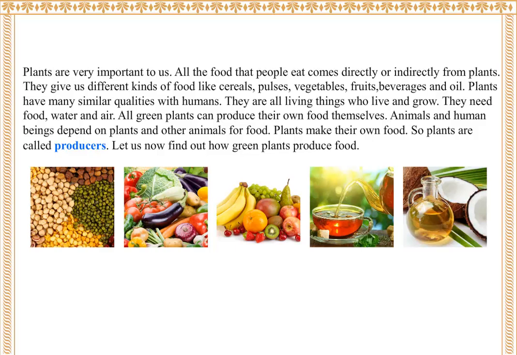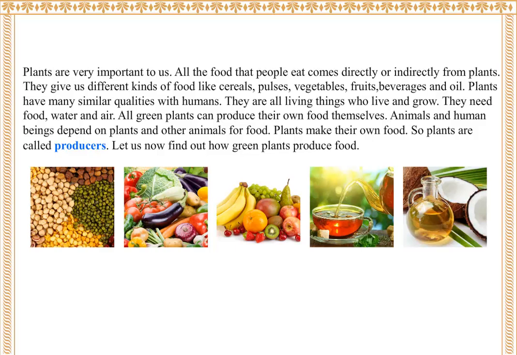Plants have many similar qualities with humans. They are all living things who live and grow. They need food, water, and air. All green plants can produce their own food themselves. Animals and human beings depend on plants and other animals for food. Plants make their own food. So, plants are called producers.